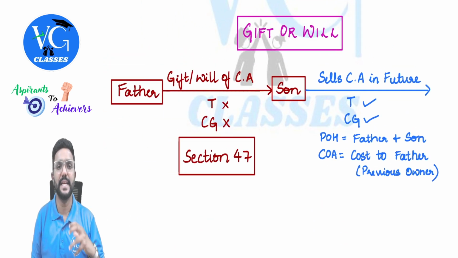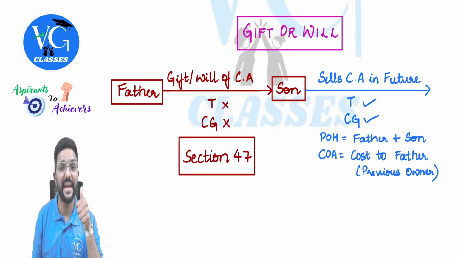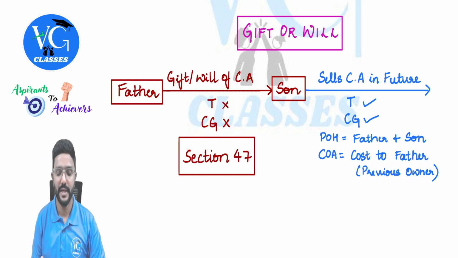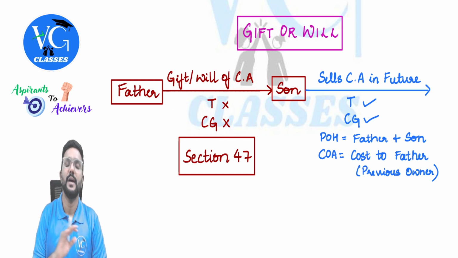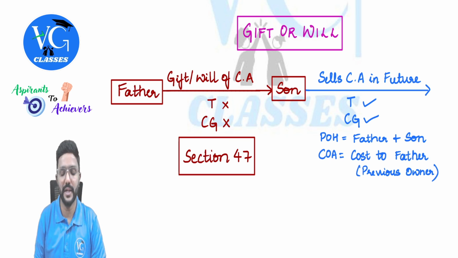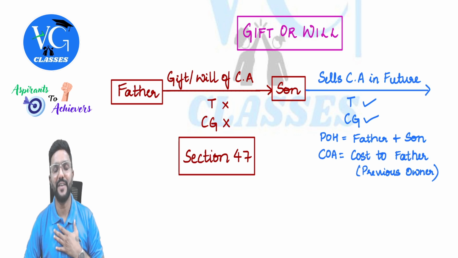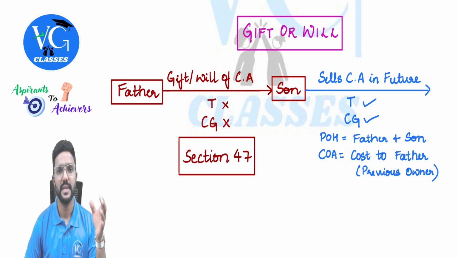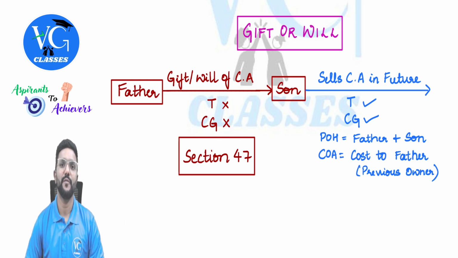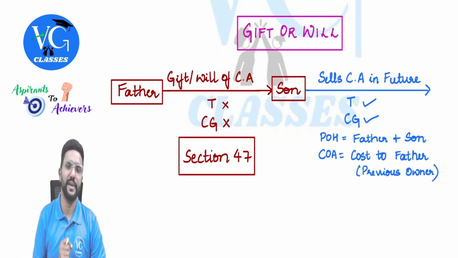Next, gift or will. If there is any gift or will or inheritance of a capital asset by an individual or HUF, it is not a transfer. Hence we will not compute capital gains because it is covered in section 47. But the exception is ESOP shares. That means if I have gifted my ESOP shares to anyone without consideration, is it still a transfer? Yes. We need to compute capital gains on it. So ESOP shares are an exception, guys.